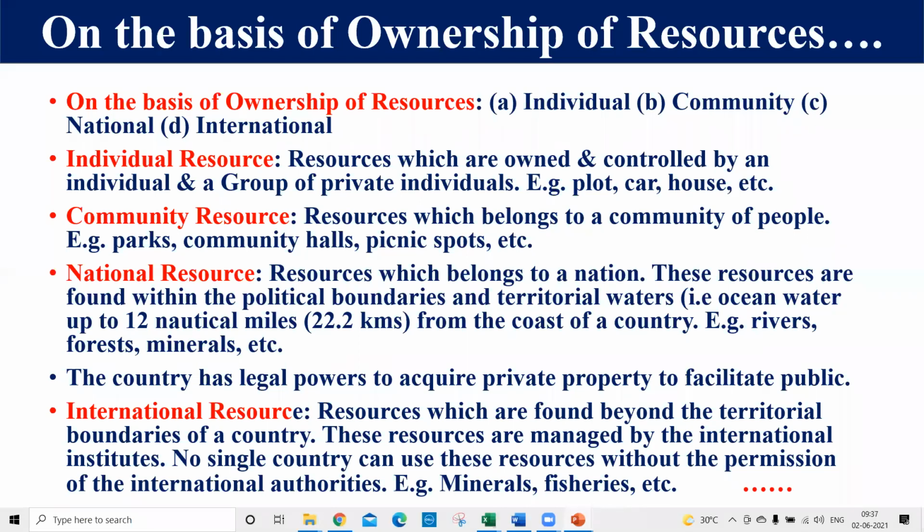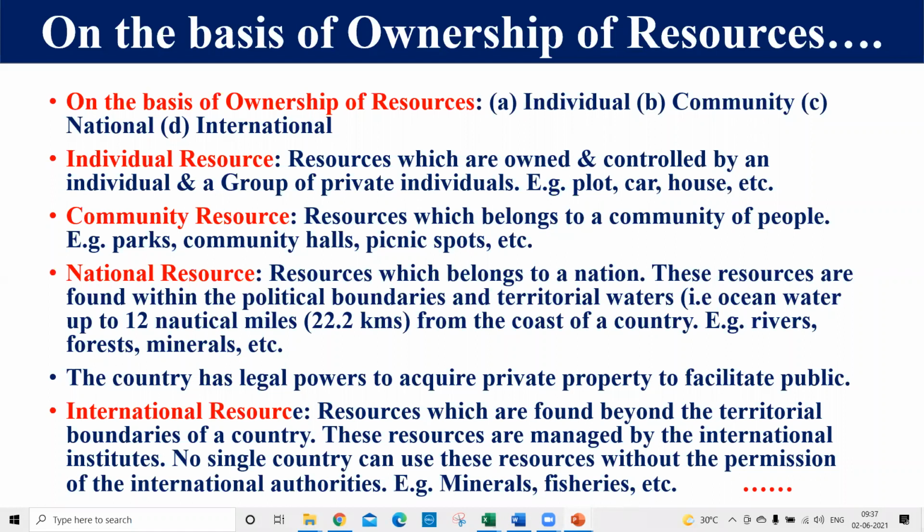A public park is an example of a community resource. We can use public parks, picnic spots, sometimes the village pond also, and the graveyard. So these are resources which belong to a particular community, and all the people of the community have control over them. Those resources are known as community owned resources.